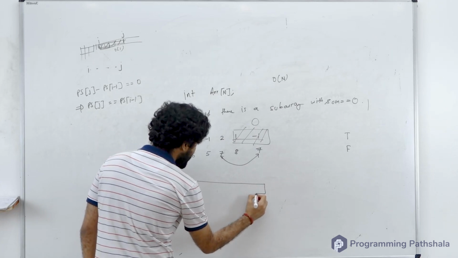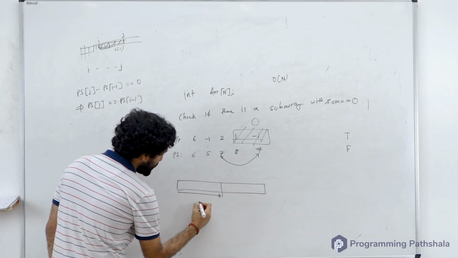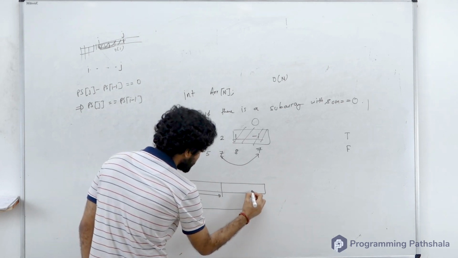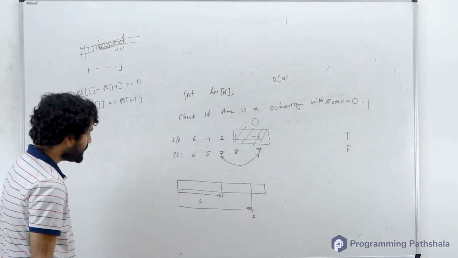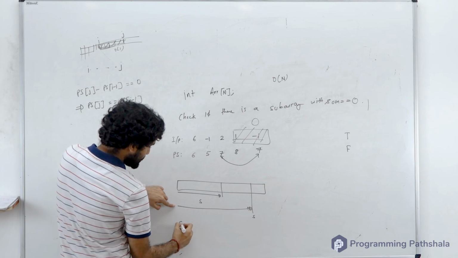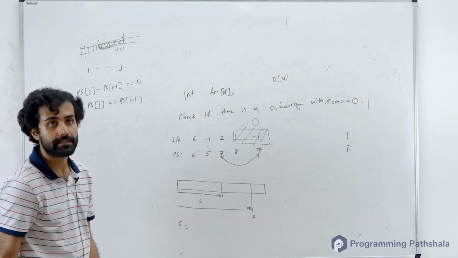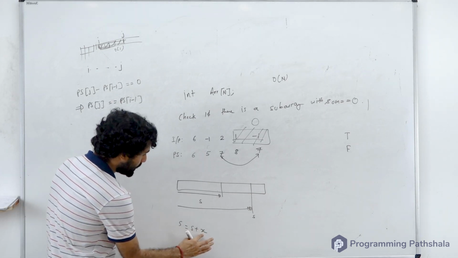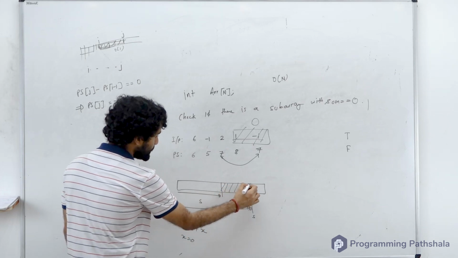Let's say the sum from here till here was S, and let's say the sum from here to here, which is this, was also S. Okay, so can I say that the sum of this big thing, which is S, will be the sum of this plus the sum of this? Can I say it? Yes. So it will be S plus something X. What will X be? X will definitely be 0. So this portion will definitely be 0.